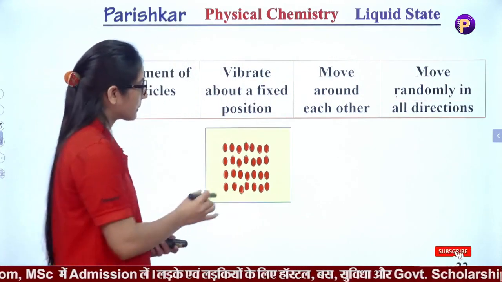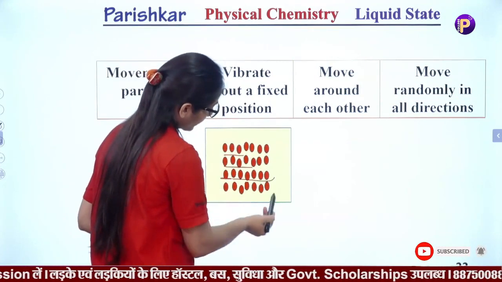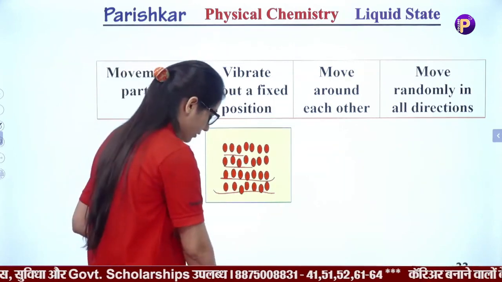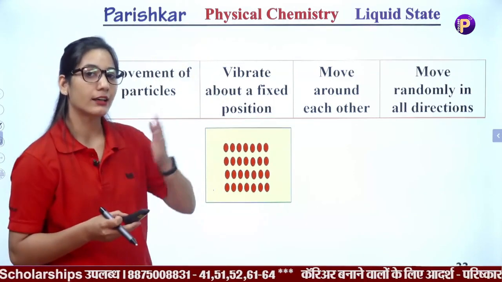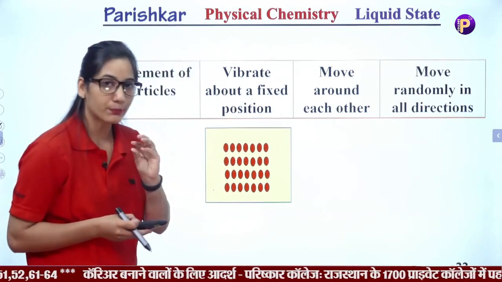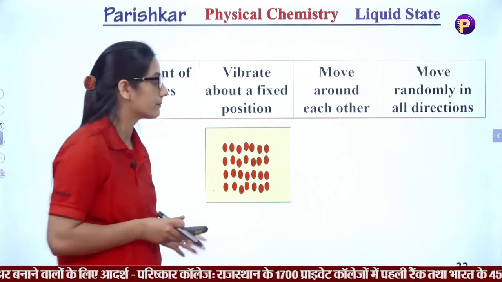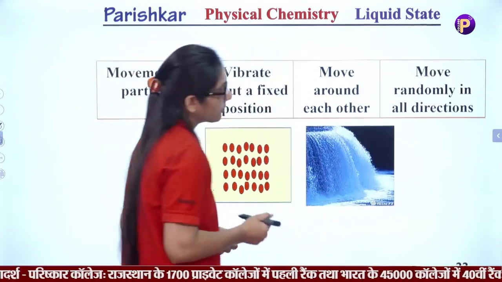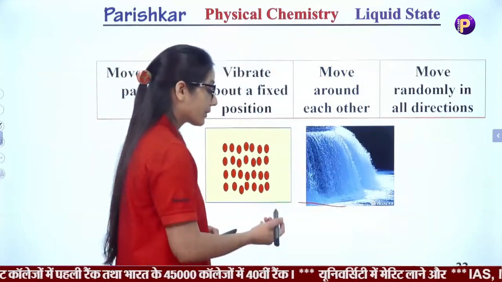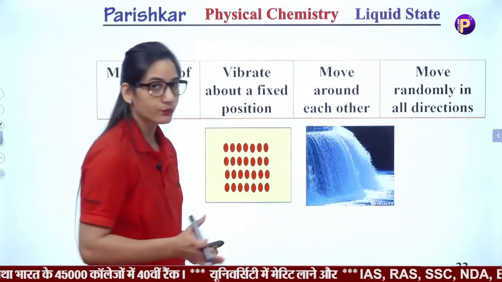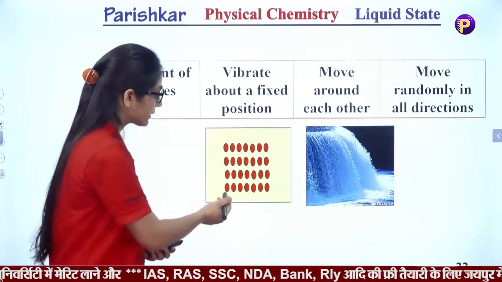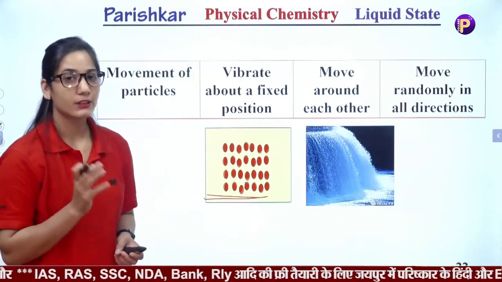You can see here that particles of solids have regular arrangement, regular pattern, and they vibrate on their mean position. They can't show translatory and rotatory motion. They can show only vibration on their own position. Here is the movement of liquid particles. Liquid particles can move around each other. You can see here the water can move freely. It means they have some vacant space to move. But in the solid case there is no vacant space to move.